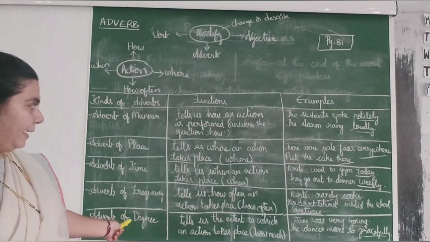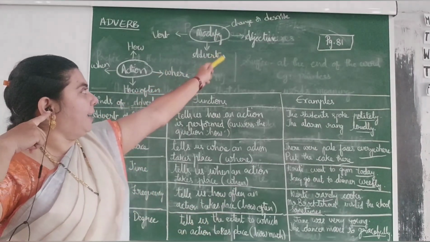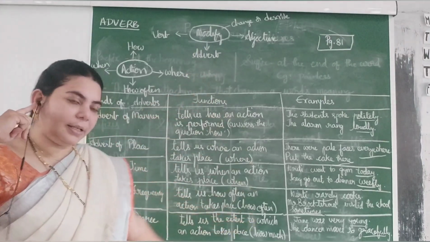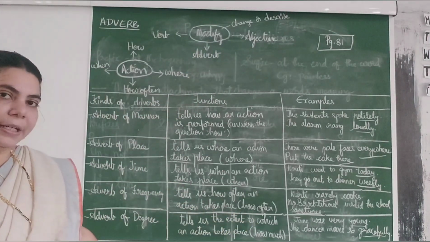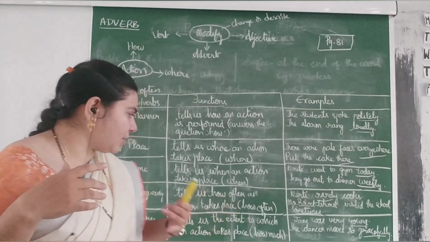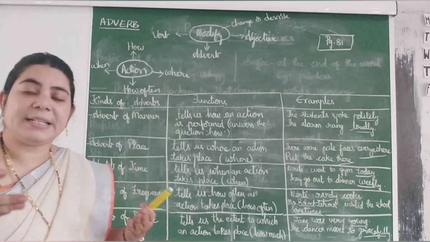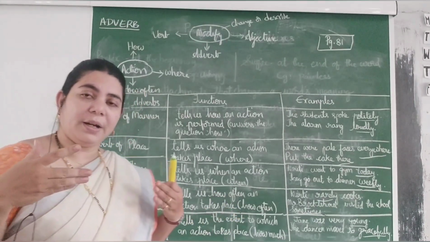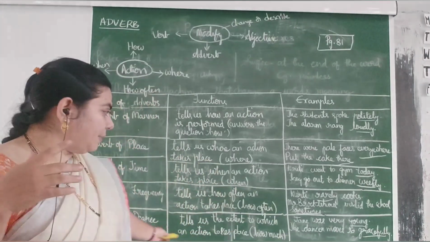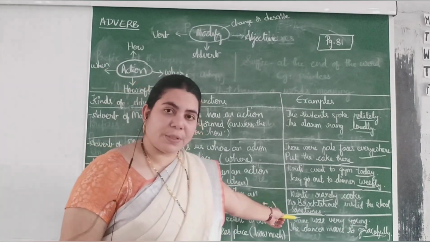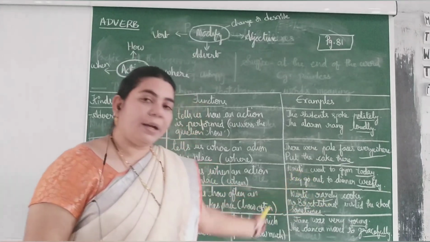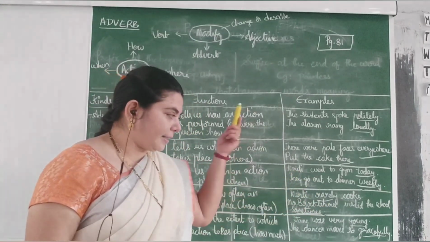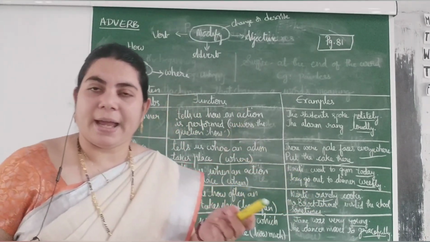At the end we are describing an adjective and an adverb, that is called adverb of degree. It tells us how much, to which extent the action is taking place. In the first example, Jane was very young, we are describing an adjective, and in the second example we are describing an adverb.